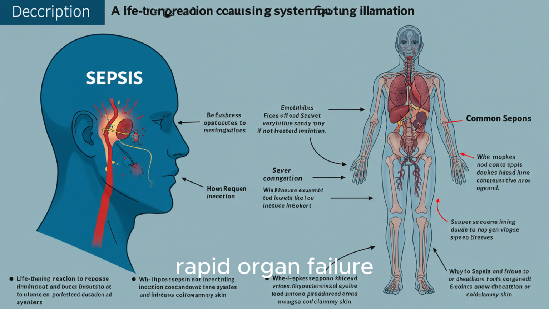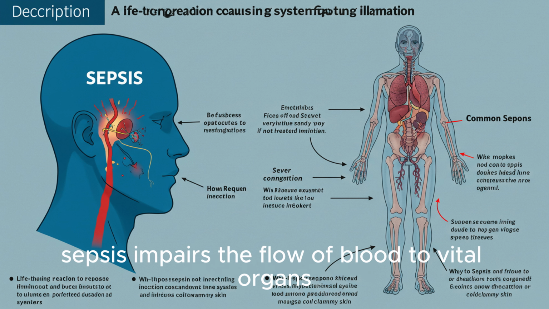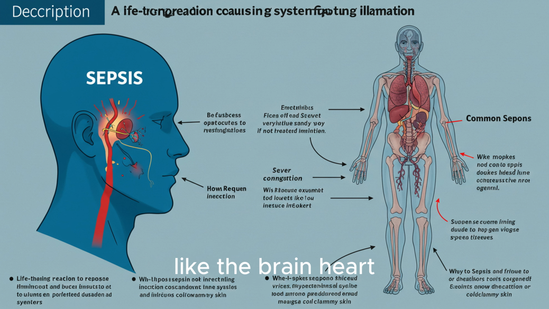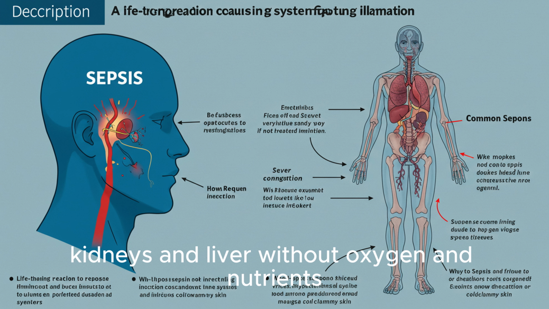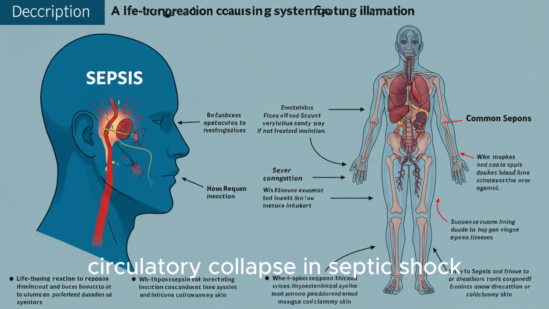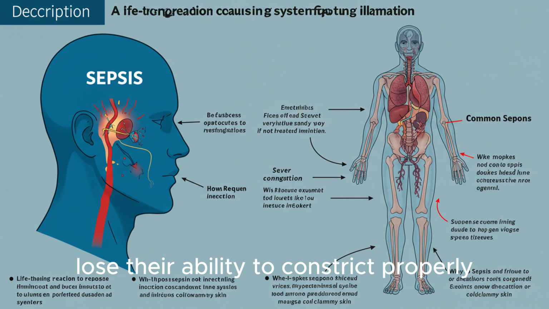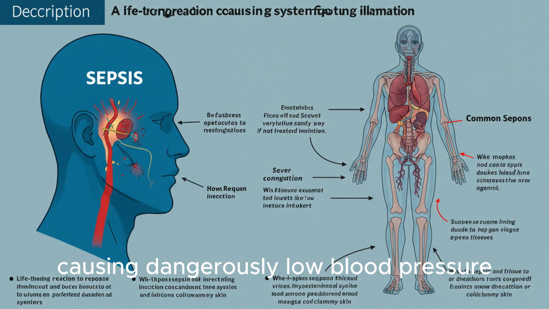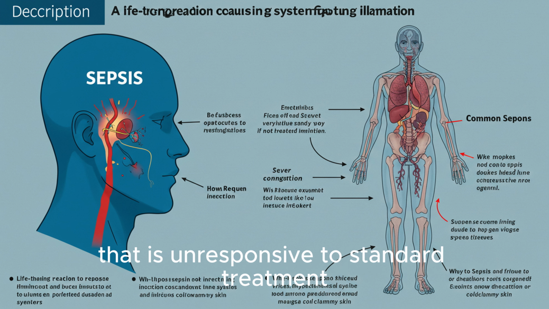Rapid organ failure. Sepsis impairs the flow of blood to vital organs like the brain, heart, kidneys, and liver. Without oxygen and nutrients, these organs can quickly start to fail. Circulatory collapse. In septic shock, the blood vessels lose their ability to constrict properly, causing dangerously low blood pressure that is unresponsive to standard treatment.